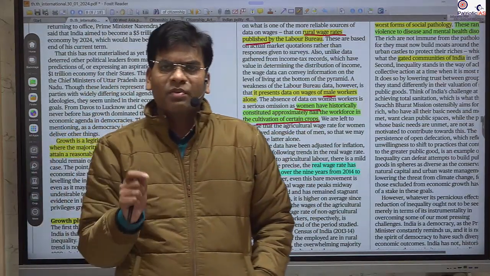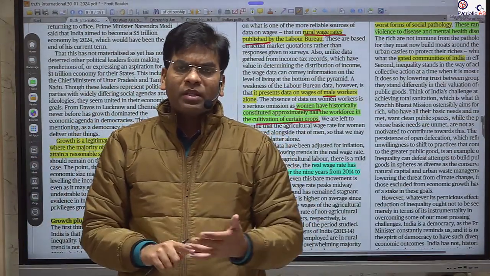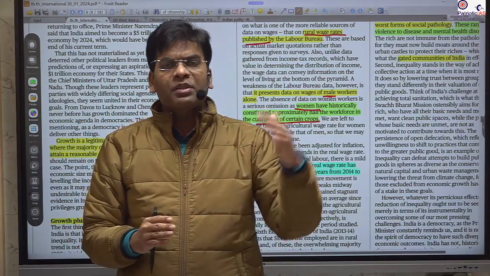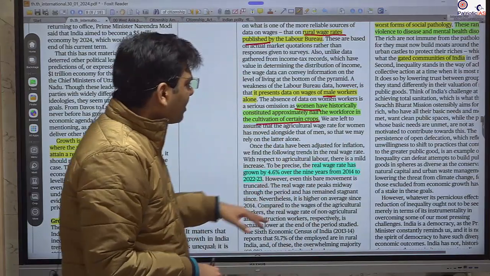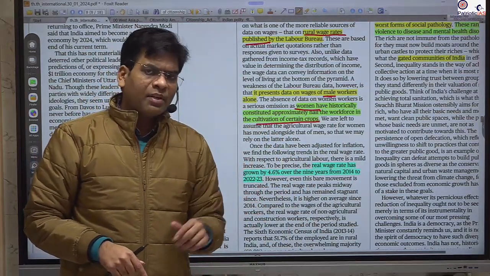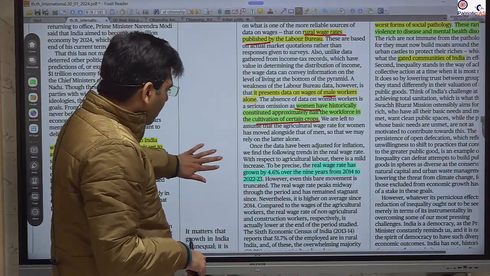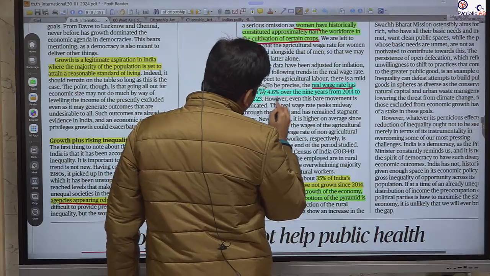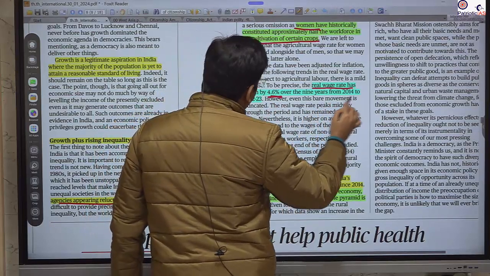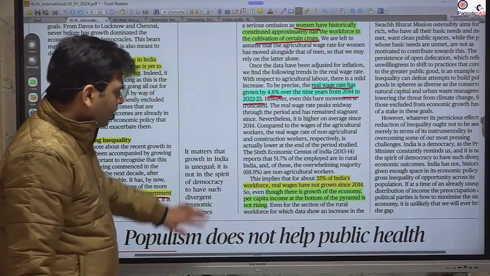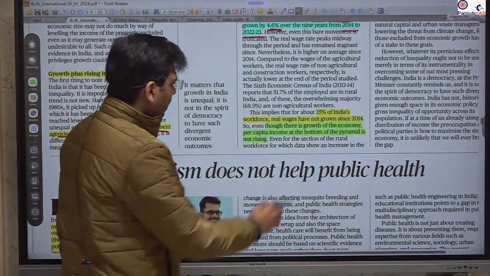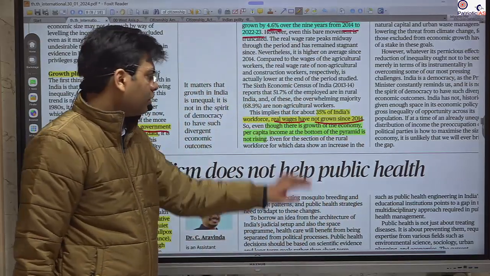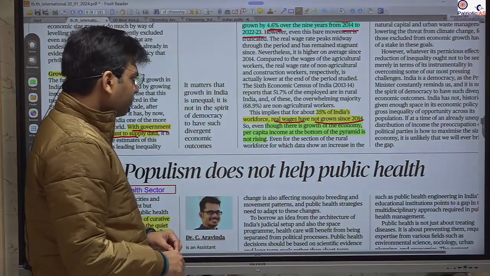You must have heard of the feminization of agriculture, because women are involved in labor in the field more, as the male members have migrated to the city area. So that is why this phenomenon is known as the feminization of agriculture. So despite the growth rate, the real wage rate has increased only 4.6% between 2014 and 2023. And 35% of the workforce's real wage has not grown since 2014. This is the data. Okay.